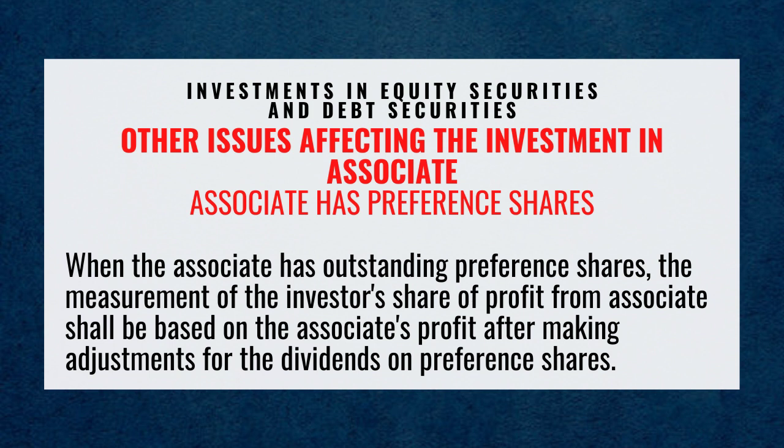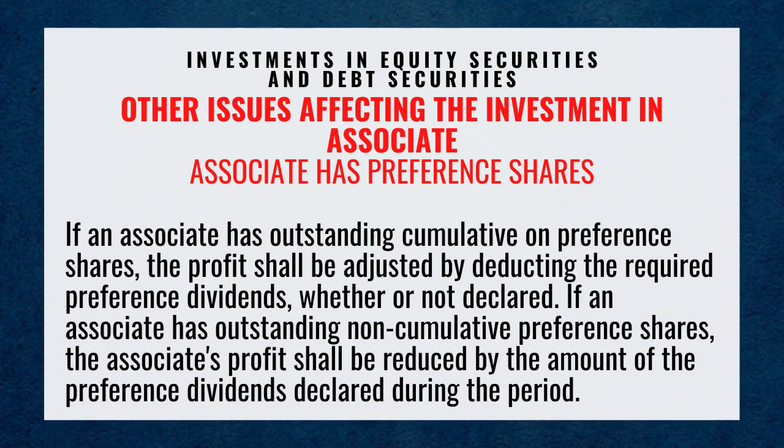Associate has preference shares. When the associate has outstanding preference shares, the measurement of the investor's share of profit from associate shall be based on the associate's profit after making adjustments for the dividends on preference shares.